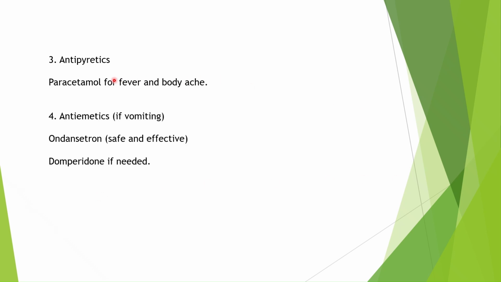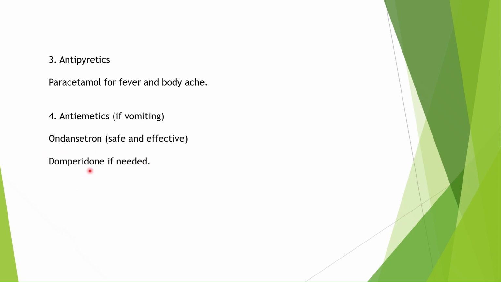Next are the antipyretics. The patient has complained he has a fever, a slight fever. Antipyretics are those which decrease the body temperature. So paracetamol for fever and body ache is recommended. Next, antiemetics: if vomiting is there continuously, one has to recommend ondansetron, safe and effective. It can be combined with zinc sulfate also. In vomiting cases, this drug can be the choice, that is ondansetron.